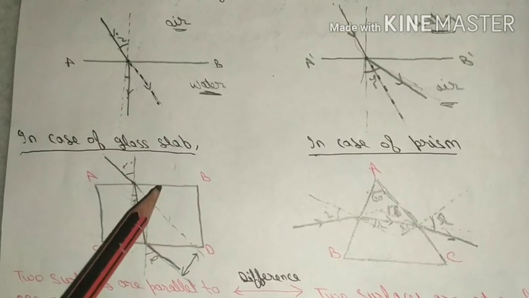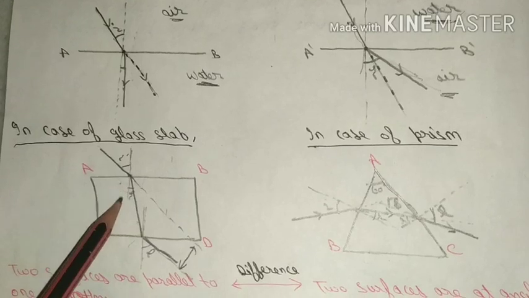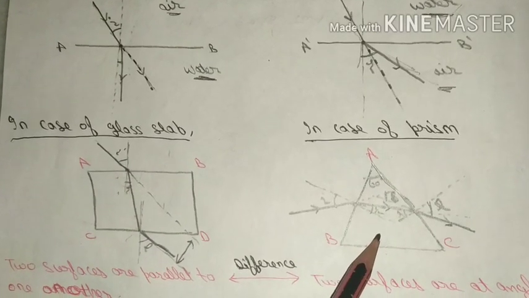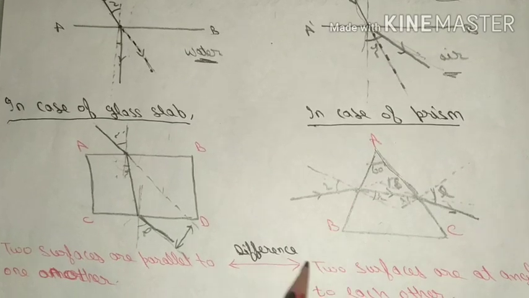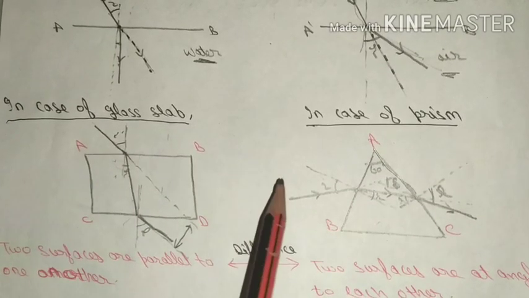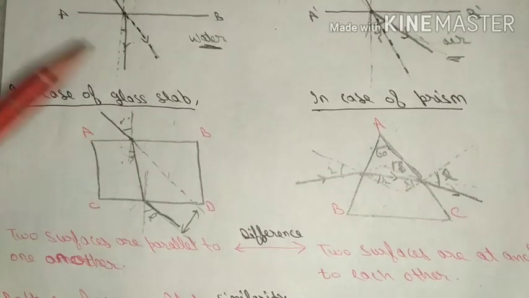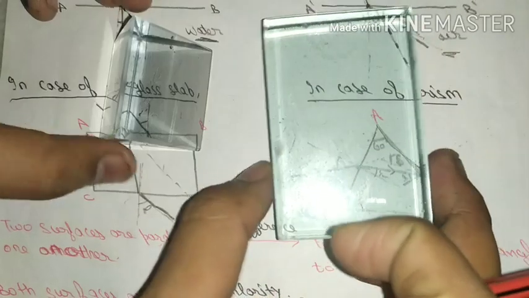So we have done the refraction through rectangular glass slab and glass prism. So let's find the differences and similarities between both cases. So you can see in the rectangular glass slab and prism, all surfaces are flat.